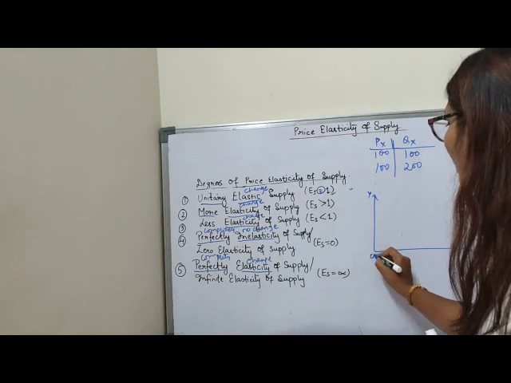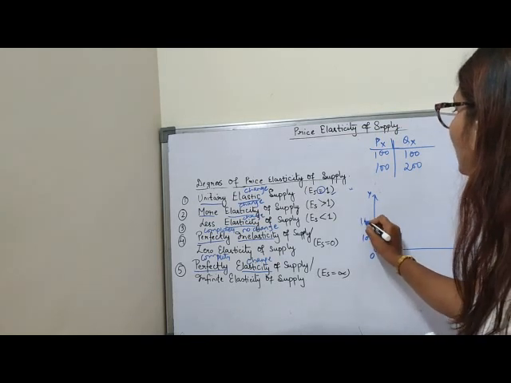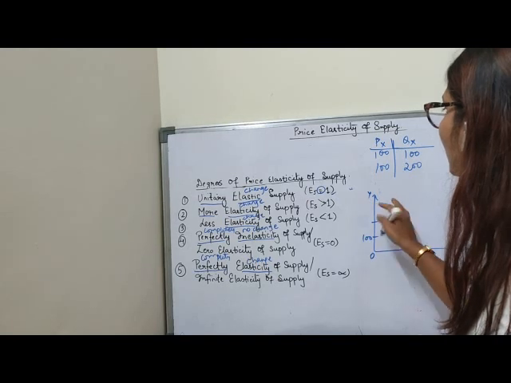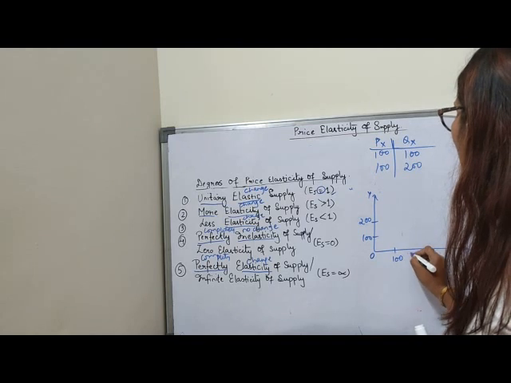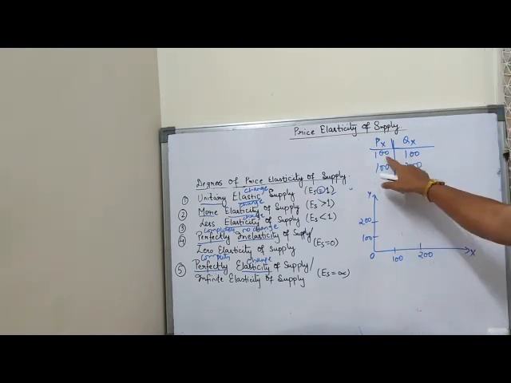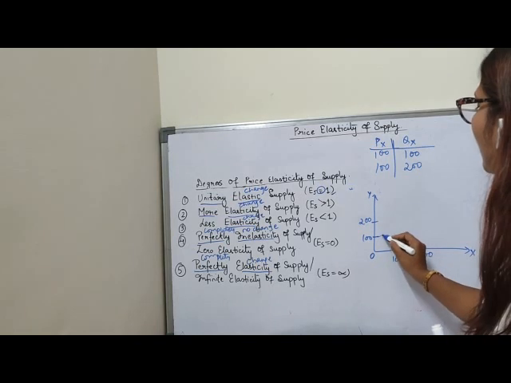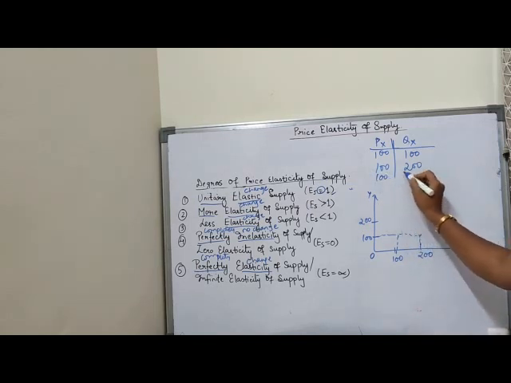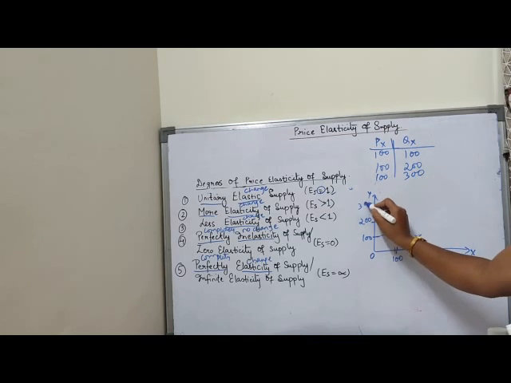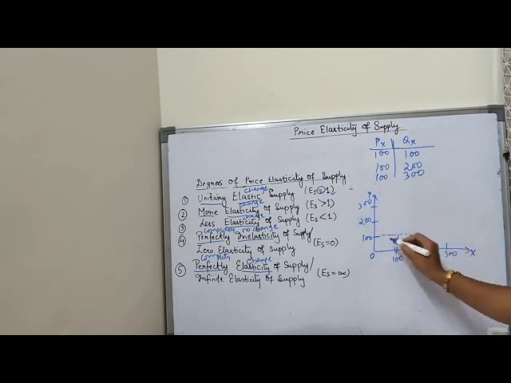Y-axis, x-axis, origin. Plot 100, 200. Here 100, 200. See, when price was 100, my quantity supplied was 100. Now when price was 100, my quantity supplied was 200. So my price is constant, but my quantity supplied increases to 200. You can take more. When price was 100, my quantity supplied again increases to 300.